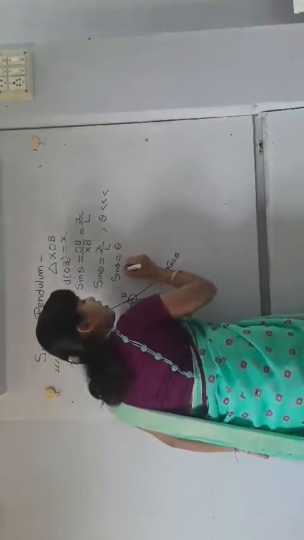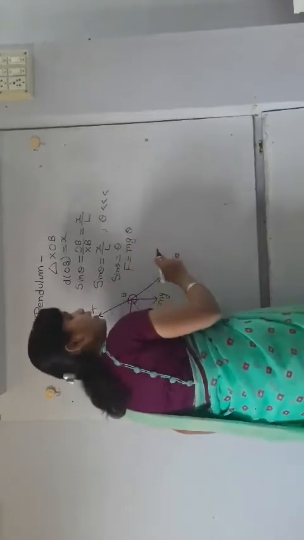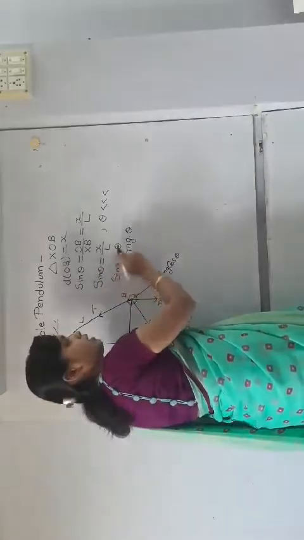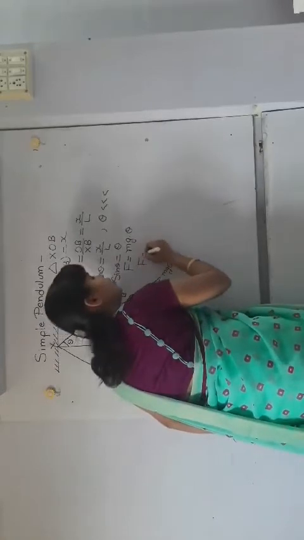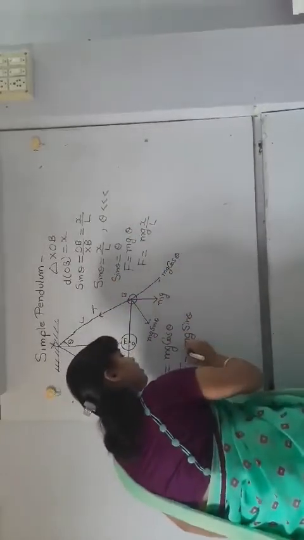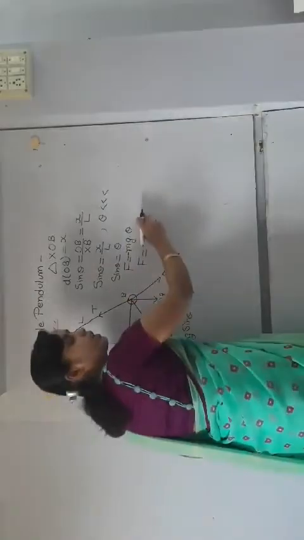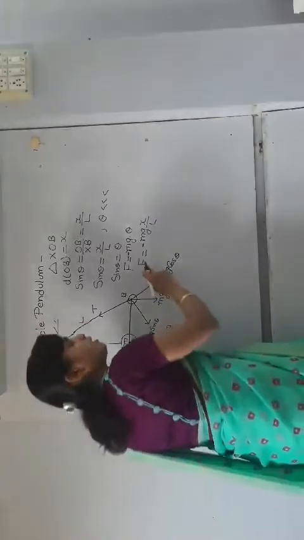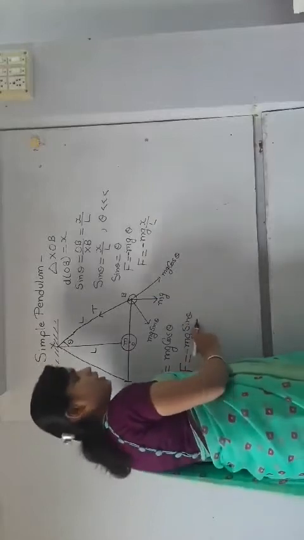Now put this value in this equation. Then F is equal to mg into theta. Now what is theta? Sin theta is x upon L, because sin theta is equal to theta. Then F is equal to mg x upon L. You have to assume a negative sign here. This negative sign indicates that force and displacement are oppositely directed. That is the rule of SHM. Means F is equal to minus mg sin theta, and sin theta is equal to x upon L.